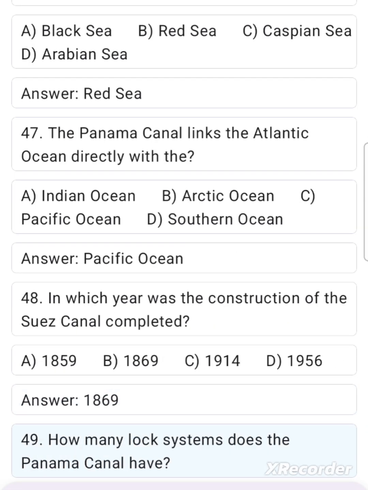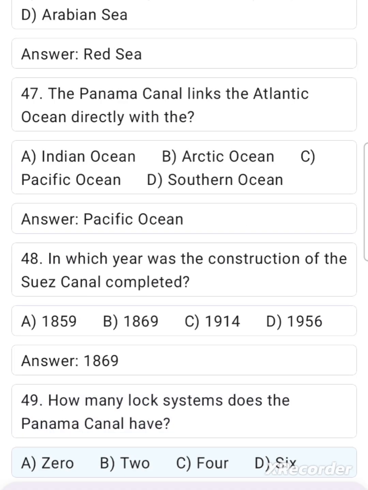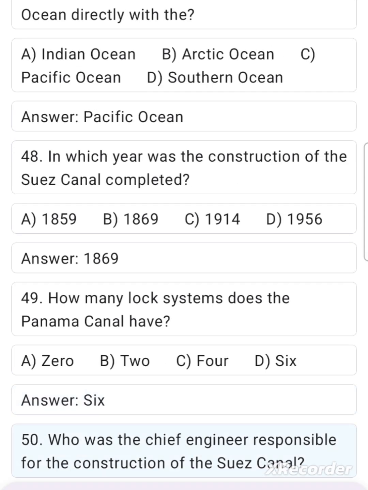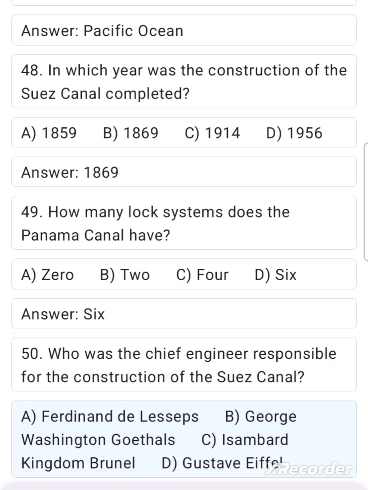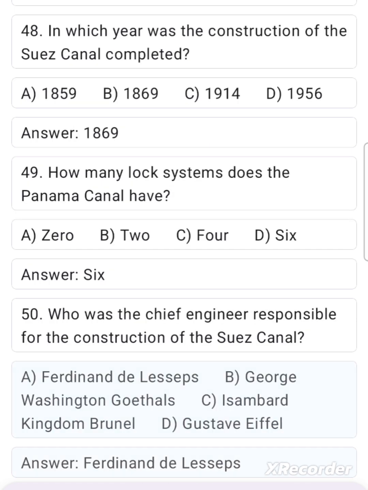49. How many lock systems does the Panama Canal have? A. 0. B. 2. C. 4. D. 6. Answer: 6. 50. Who was the chief engineer responsible for the construction of the Suez Canal? A. Ferdinand de Lesseps. B. George Washington Goethals. C. Isambard Kingdom Brunel. D. Gustave Eiffel. Answer: Ferdinand de Lesseps.